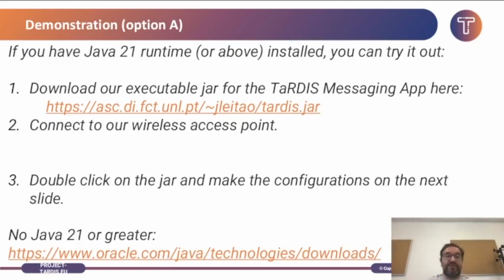So moving on to the demonstration, there are basically two options. If you have a laptop that has Java 21 or above installed, you can just go to the URL that I'm showing, download the app, and join the system. You must actually be connected to the wireless access point that we are using in this demo. Or if you are doing this on your own, just make sure that all nodes are connected to the same local network.